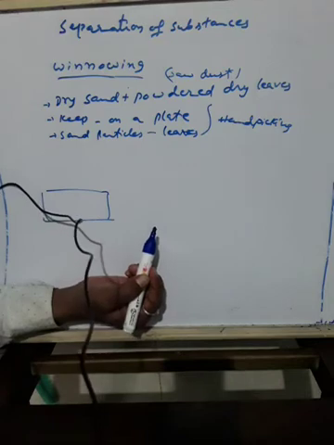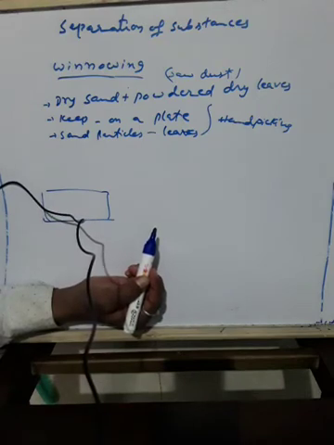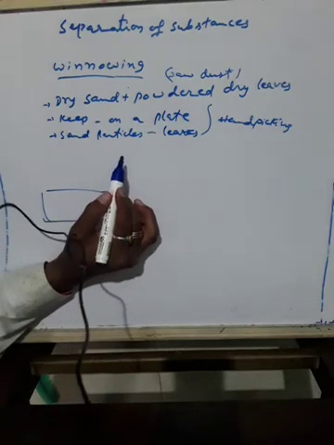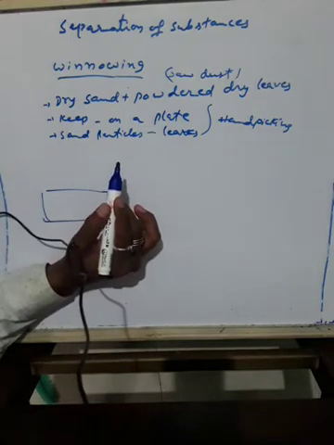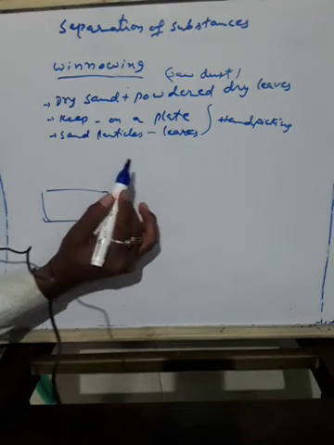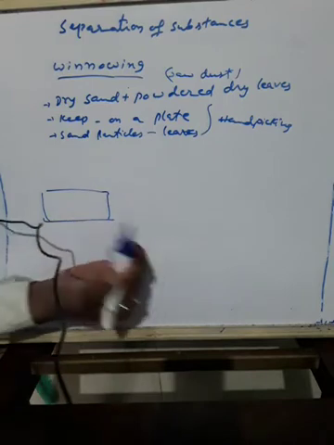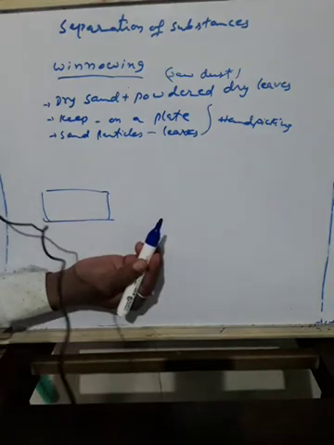In winnowing, we separate heavier and lighter components of a mixture by wind or blowing air. So winnowing is a method used to separate heavier and lighter components of a mixture by using wind or blowing air. This is winnowing. Okay.